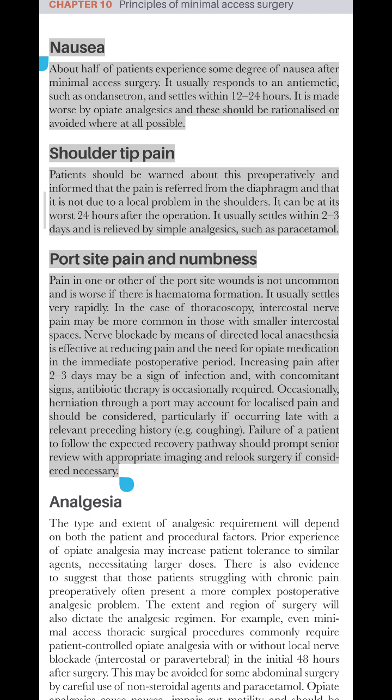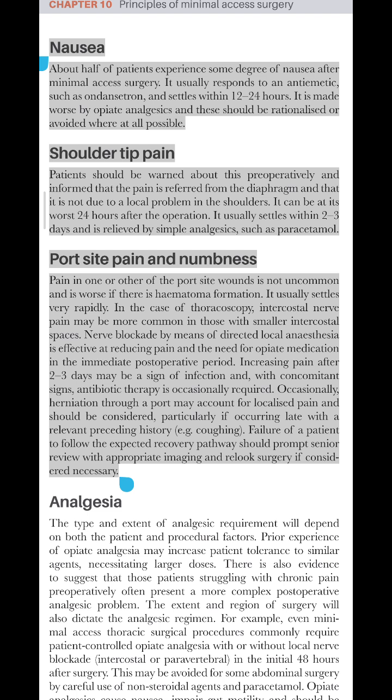Nausea. About half of patients experience some degree of nausea after minimal access surgery. It usually responds to an antiemetic, such as ondansetron, and settles within 12 to 24 hours. It is made worse by opiate analgesics, and these should be rationalized or avoided where at all possible.